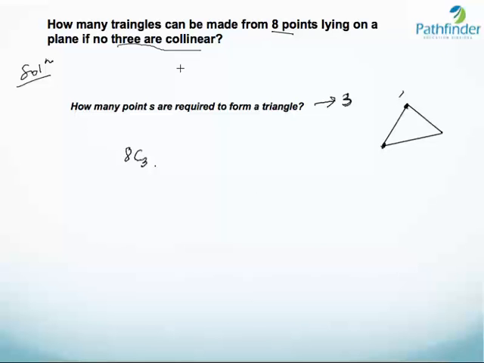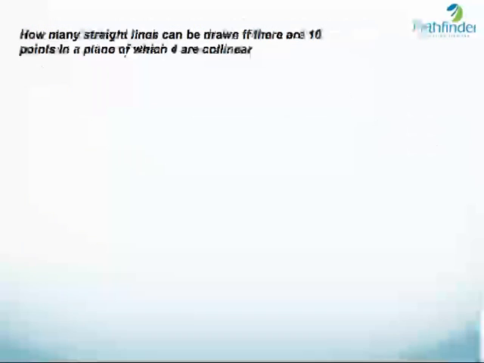Let us take a look at another question. So here we have another question. How many straight lines can be drawn if there are 10 points in a plane of which 4 are collinear? Now let us look at the first part of the question, which says that there are 10 points in a plane, and we will come back to these collinear points a bit later. So if there are 10 points in a plane, how many straight lines can be drawn?